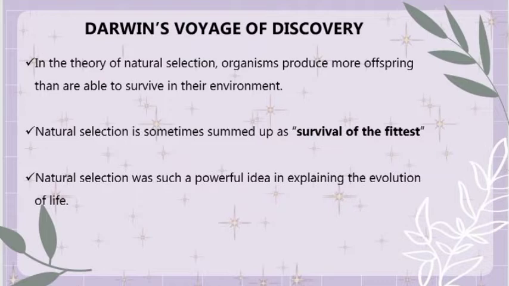But if the organisms lack this fitness, on the other hand, they will not reach the age when they can reproduce, or they produce fewer offspring than their counterparts. So that is why it is called survival of the fittest. Because only those who are fit in the environment will survive. And if you have this characteristic, like you are physically equipped and grow to maturity, then you can reproduce.